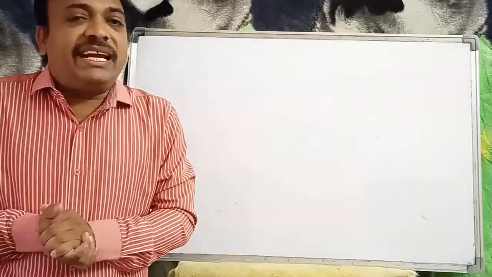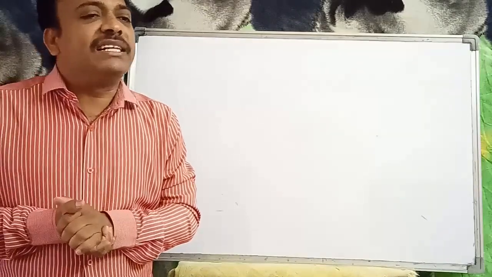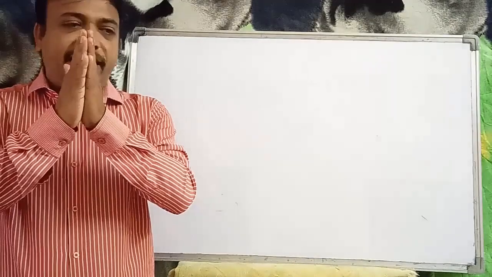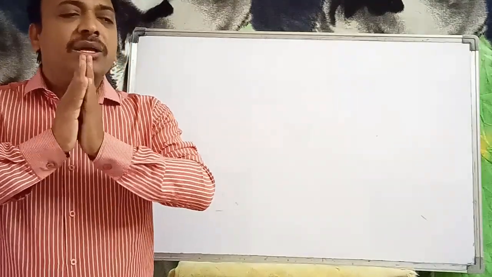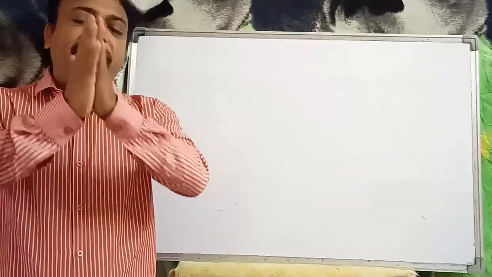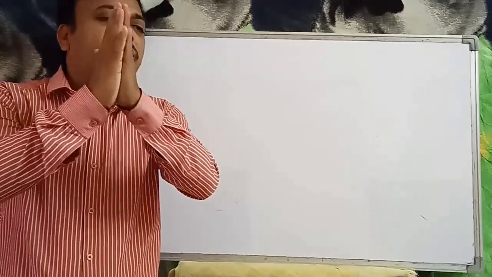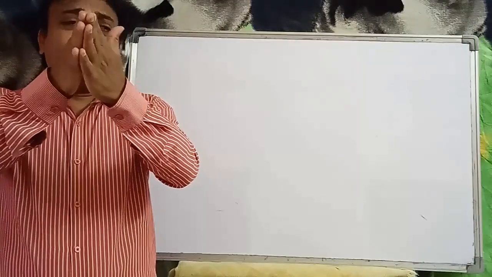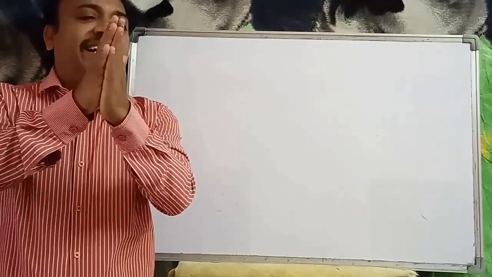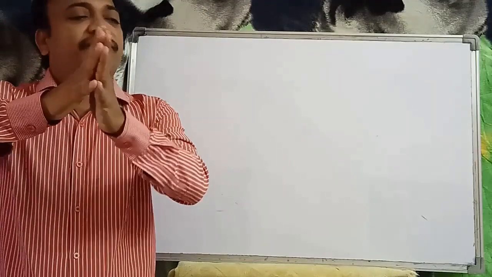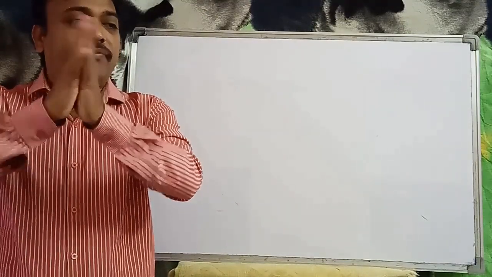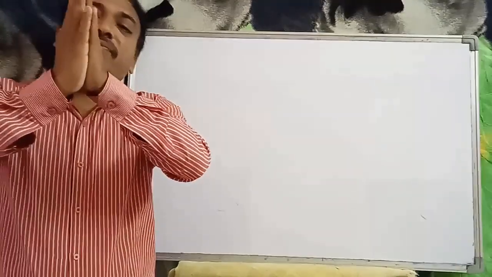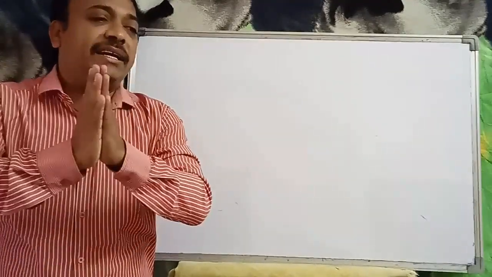Now, as per our Indian culture, when we wish somebody, we say namaste. When we say namaste and join both hands, the thumbs of left and right, the index fingers, middle fingers, ring fingers and little fingers, each and every finger coincides with the other hand.